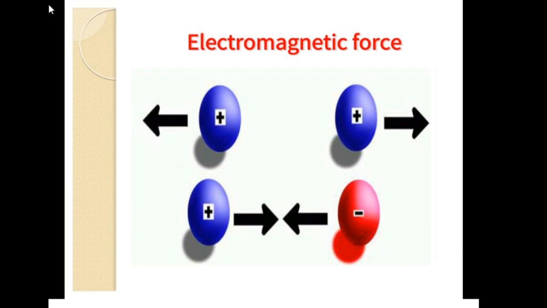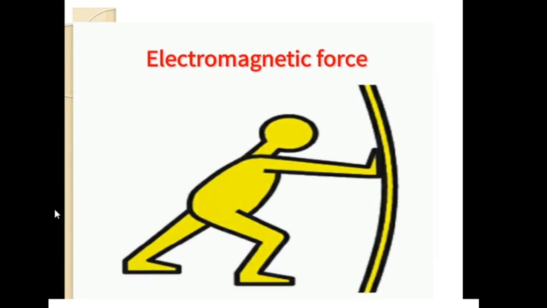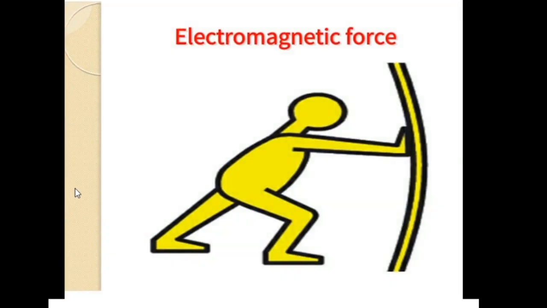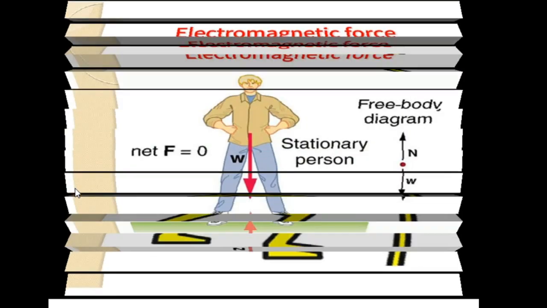Let us learn a few more examples of electromagnetic force. You are able to observe in this slide a man pushing an object. When an object is pushed, the atoms in our hand interact with the atoms in the object and this interaction is basically electromagnetic in nature.